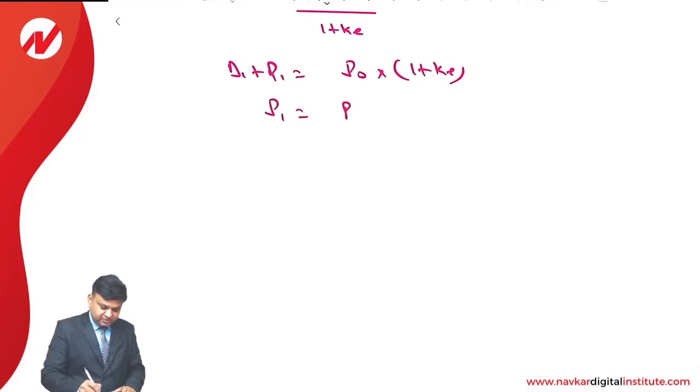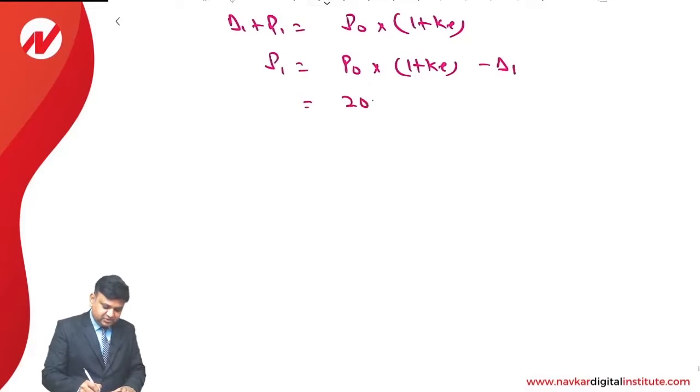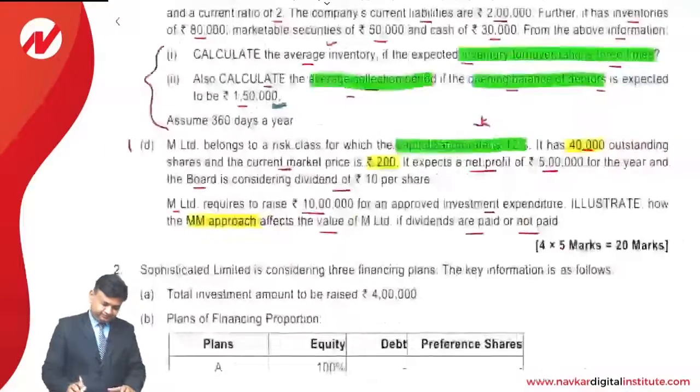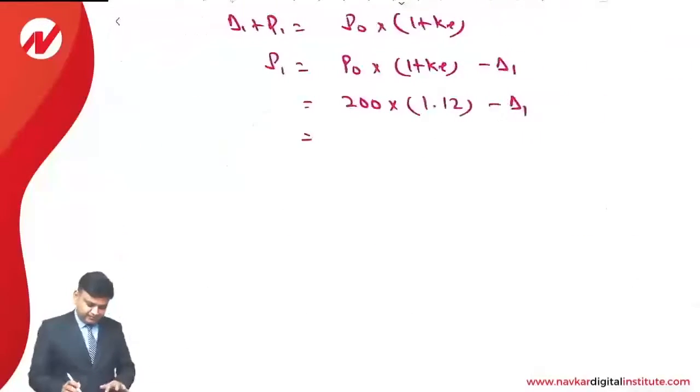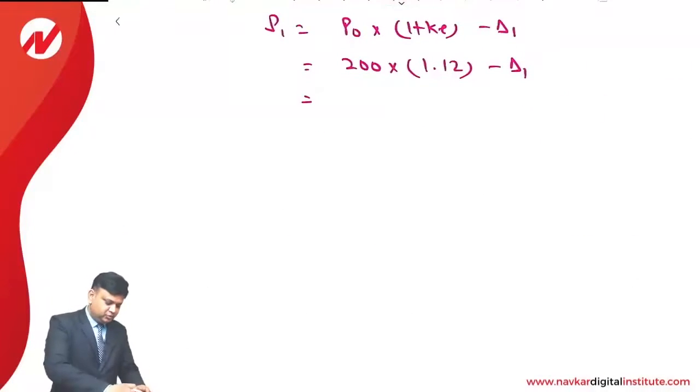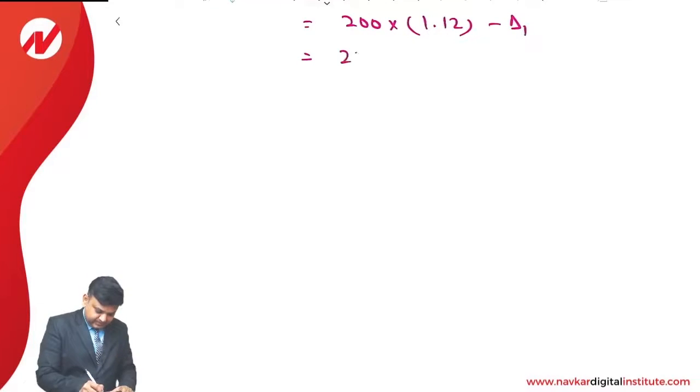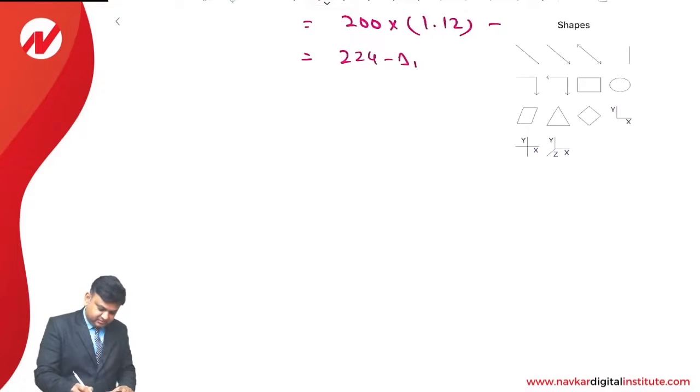So P1 is equal to P0 into 1 plus K minus D1. What is P0? It is 200. What is the cost of equity? It is 12%. Minus D1. So P0 is provided to us as rupees 200, K is 12%, minus D1, that is dividend. So 200 into 1.12, that comes to 224 minus D1.